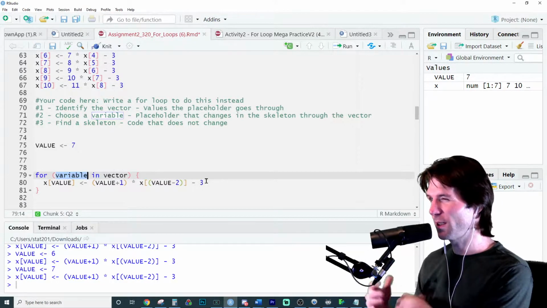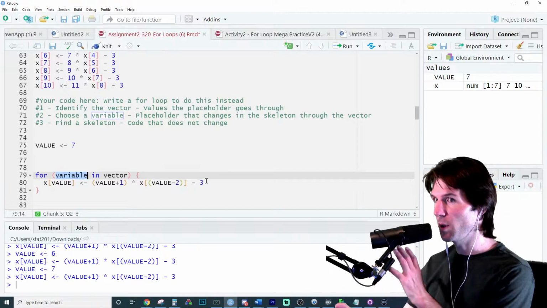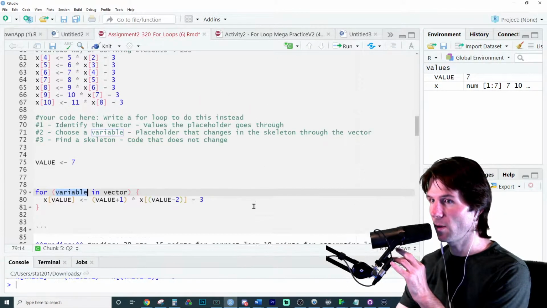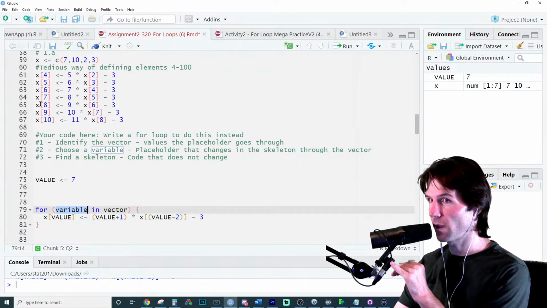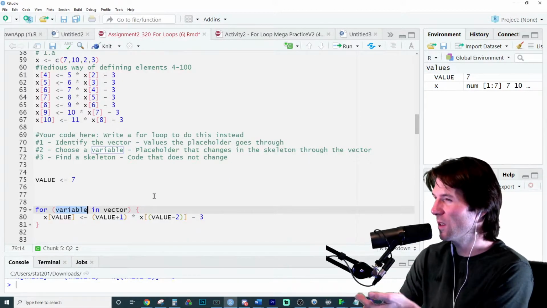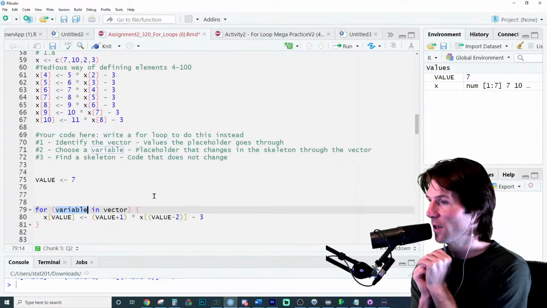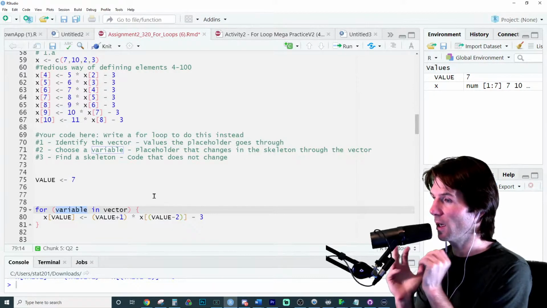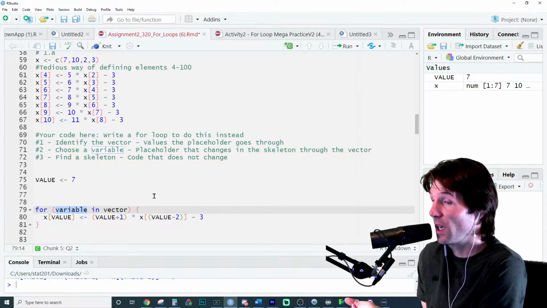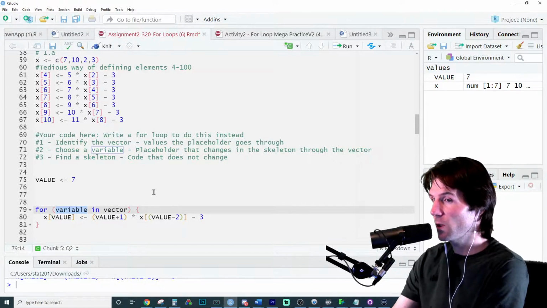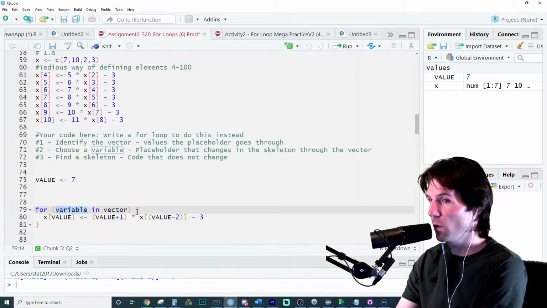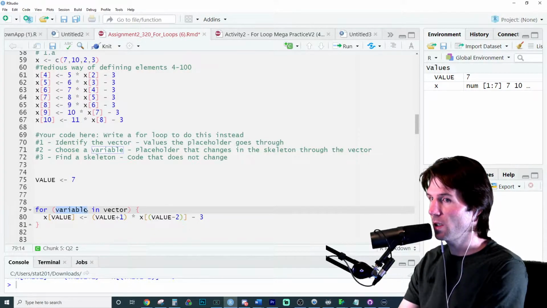Every time the code runs, I need to change what that thing is. It's going to be manipulated. And you can kind of see up there in the code the position of the thing that's changing, and then it has a name. What is the thing called that's the placeholder that will be updated every time the code runs? This informs the loop what to change. It's saying when this loop runs, you will change the value of this.